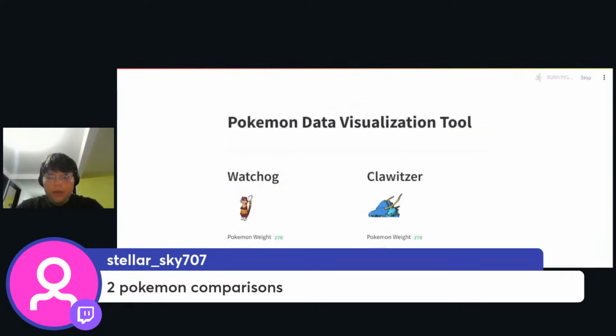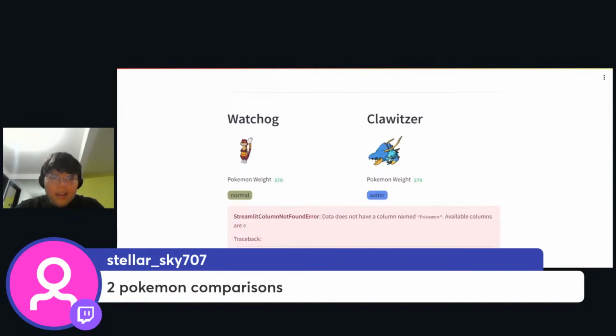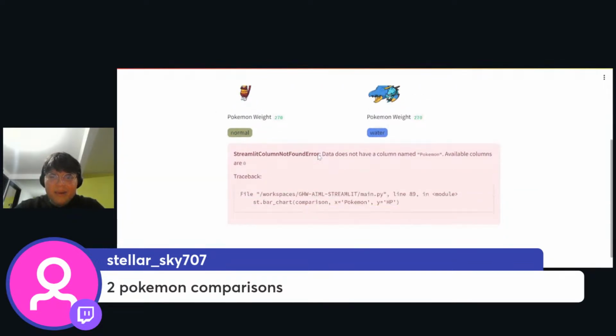So it is loading, and: data does not have a column name Pokemon, available columns are 0, model. Data does not have a column name Pokemon, available columns. All right, yeah.